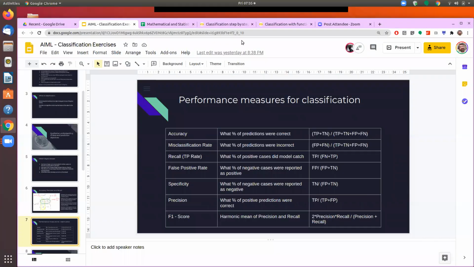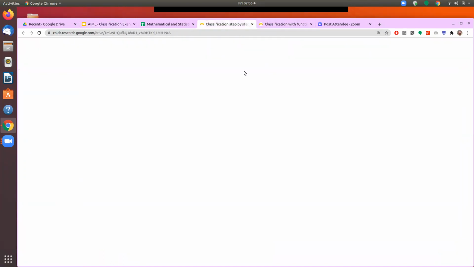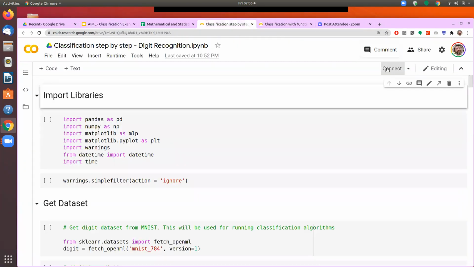So let's go back to our classification model. Yesterday we were doing this in a step-by-step process. And just to reinforce the steps that we take in running any of the predictive algorithms, for doing the prediction, we resort to one of the processes or one of the models of machine learning.